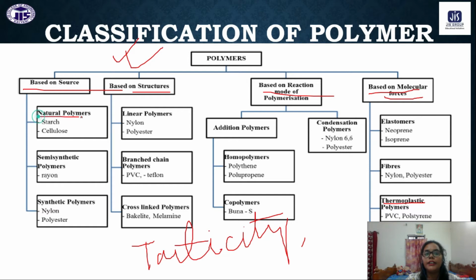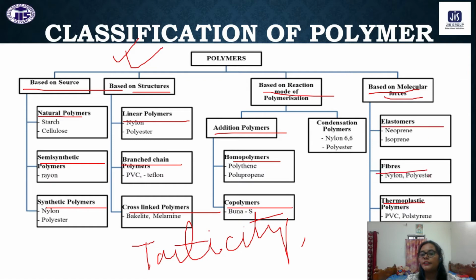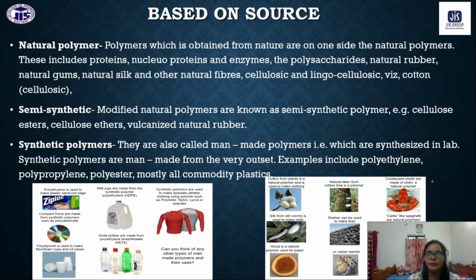Based on source, generally we have natural polymer, semi-synthetic polymer and synthetic polymer. Based on structure, we have linear polymers, branched polymer and cross-linked polymer. Based on reaction mode, as I told you, we have the addition polymer and condensation polymer. Based on monomers, we have the homopolymers and copolymers. And based on the molecular forces, we have elastomers, fibers and plastics, that we already have seen in the previous class.